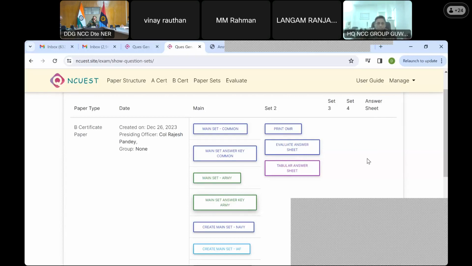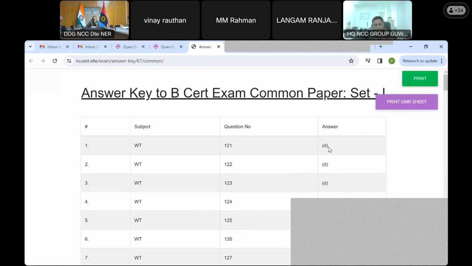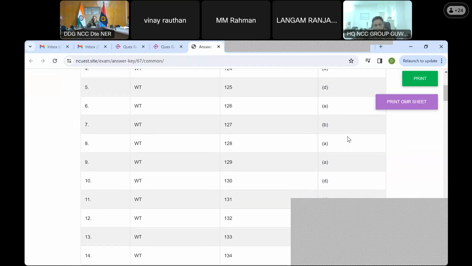So the order is that you have the OMR reader which you have procured. Once the paper is generated, you can get the answer key from here. The answer key gives out which question, which answer is correct. You have to feed it manually. If you want an Excel output, it can accept Excel. That is no problem. I can convert this table into Excel and you can download and straight away upload there. But if it is working like that, please let me know. That will be added.